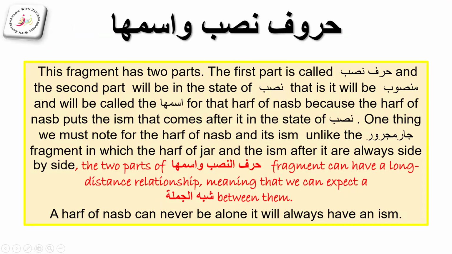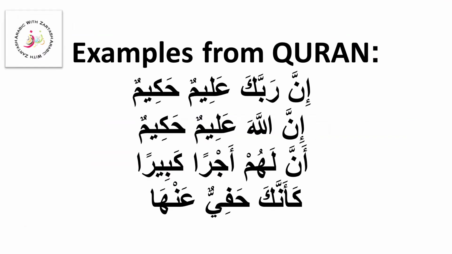We also learned about huruf nasb and their ism, that we can have a long distance relationship between the harf of nasb and its isim, unlike jar wa majrur, which are always together. We can have a shibh jumla between the harf of nasb and its isim.